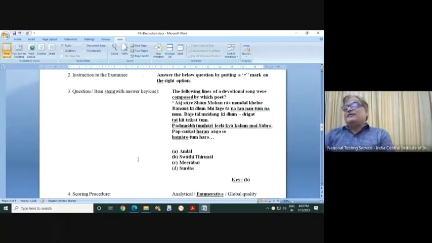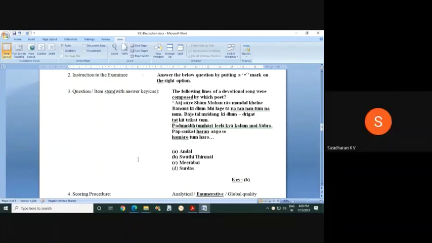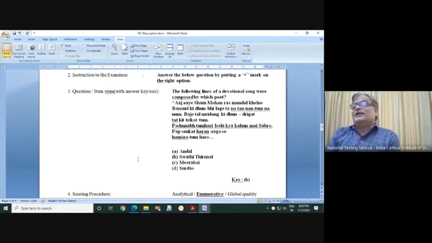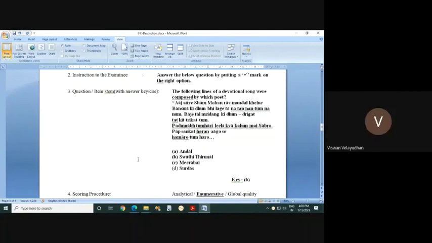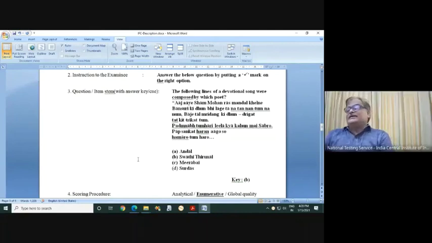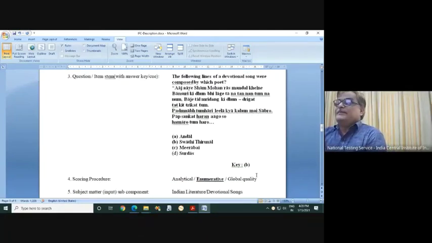You tell me, who is the writer of the song? Andal, Swati Tirunal, Mirabai, Surdas. Any participant, please? Surdas. Right. You tell, boliye. Someone was telling Surdas. Someone was telling Swati Tirunal. Swati Tirunal, sir. Yes, B is the correct answer. So the key is given as B.